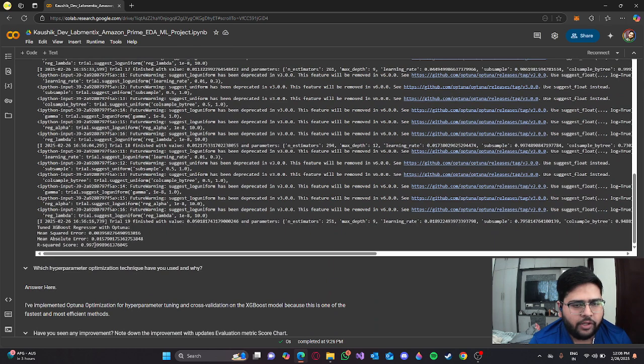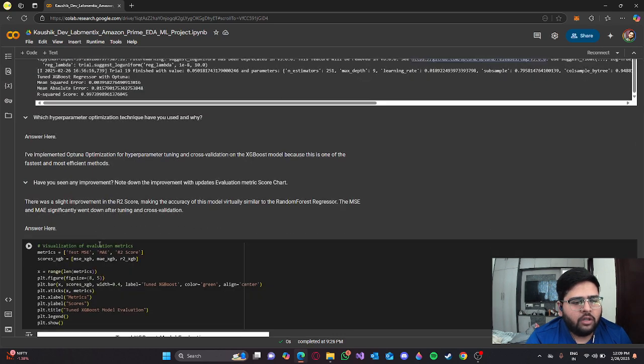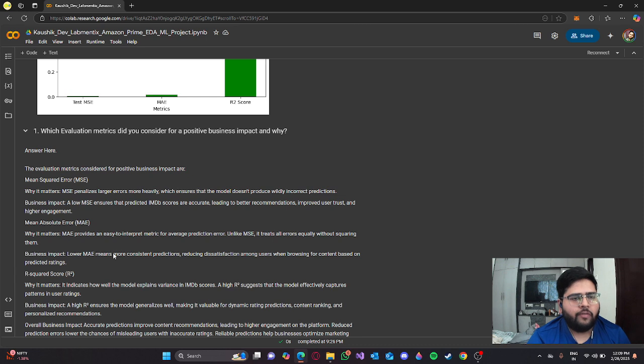These are just some warnings that we're going to ignore because they're related to the Python version. The mean squared error is lower now. The mean absolute error is also significantly lower now, and the R squared score has gone up to the value of 0.9974. So this is the best performing model without overfitting.